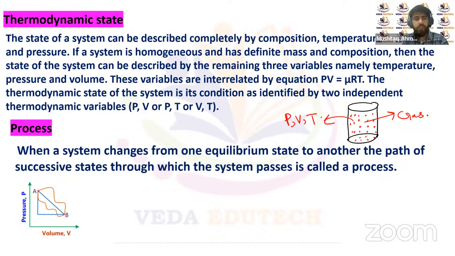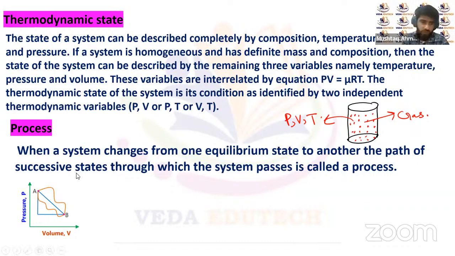Then we have the thermodynamic process. The thermodynamic process is nothing but the path followed to change the thermodynamic state from one state to another, or the successive paths followed to change the thermodynamic state from an initial state to some final state. In these processes, we may change the pressure, the volume, or the temperature. All these successive states through which the system passes to arrive at the final thermodynamic state, that's what we call the thermodynamic process.